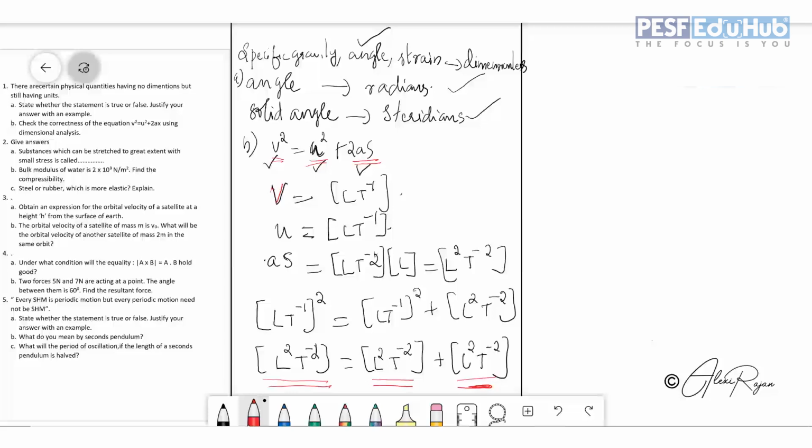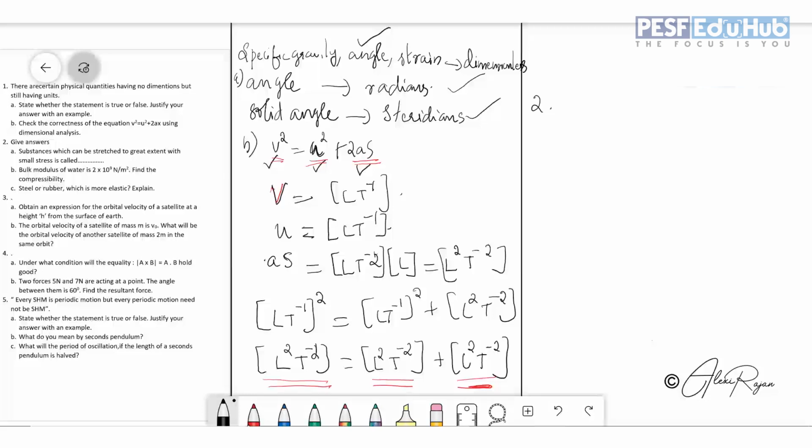One confusion can come here: the plus sign, so do we want to take the addition there? No, you don't want to take the addition there. Just take the terms separately and find out the dimension. If they are the same, your equation is dimensionally correct. So that's it. We are just moving on to the second question.